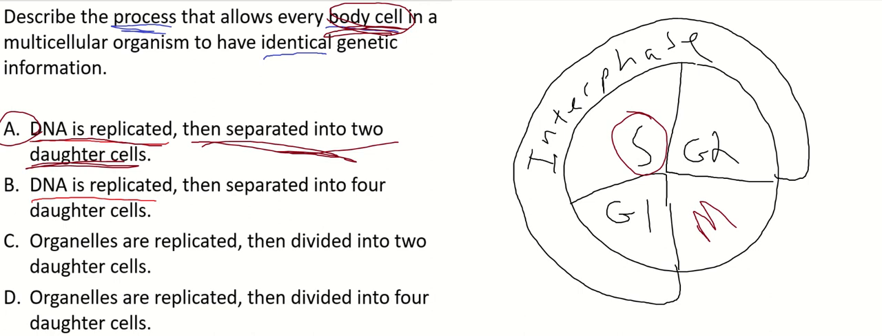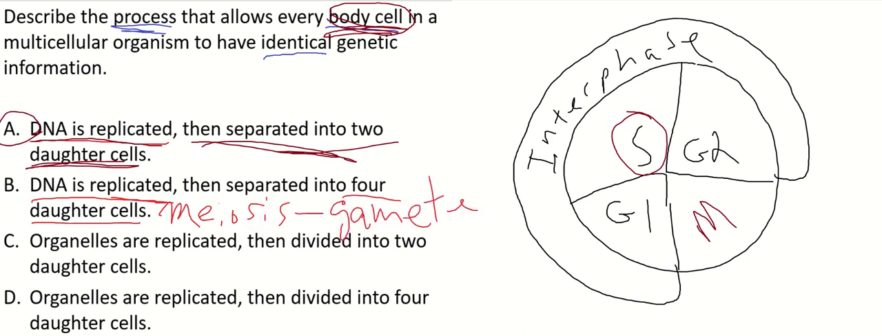Let's check out B. DNA is replicated. Yep, it has to do that to make more copies of DNA. Then it separates into four cells. No, separating into four daughter cells describes meiosis. Meiosis makes four daughter cells, gametes, and they're all different. So B is not correct because it's not describing gametes, it's describing body cells, and they're identical. Mitosis does that.